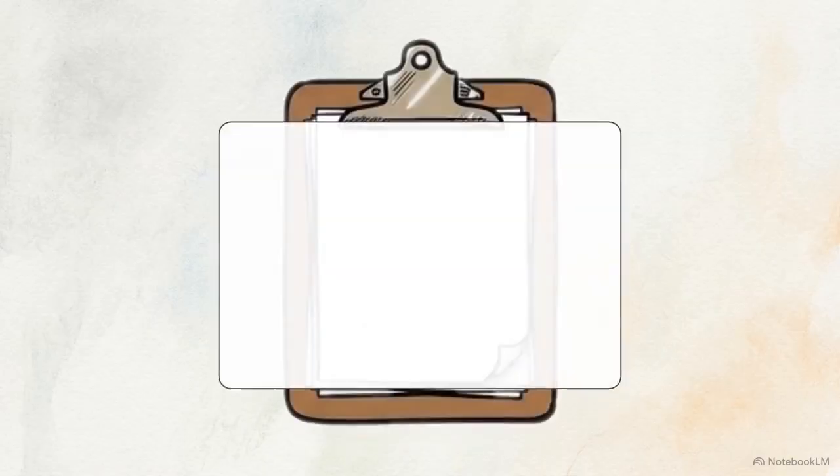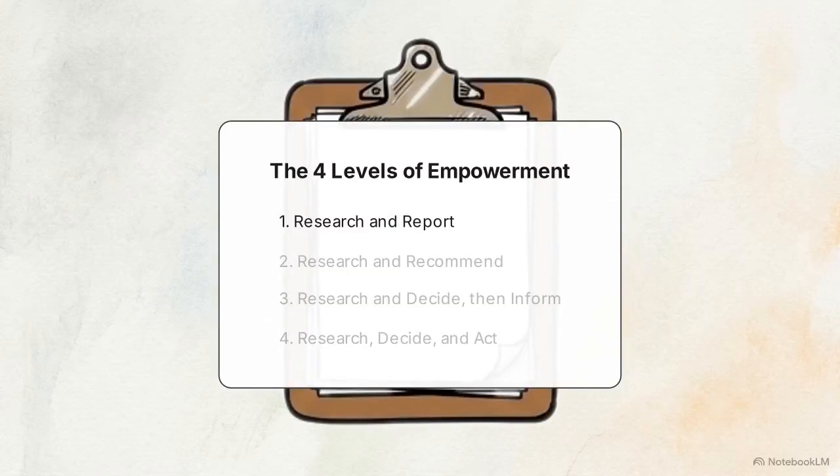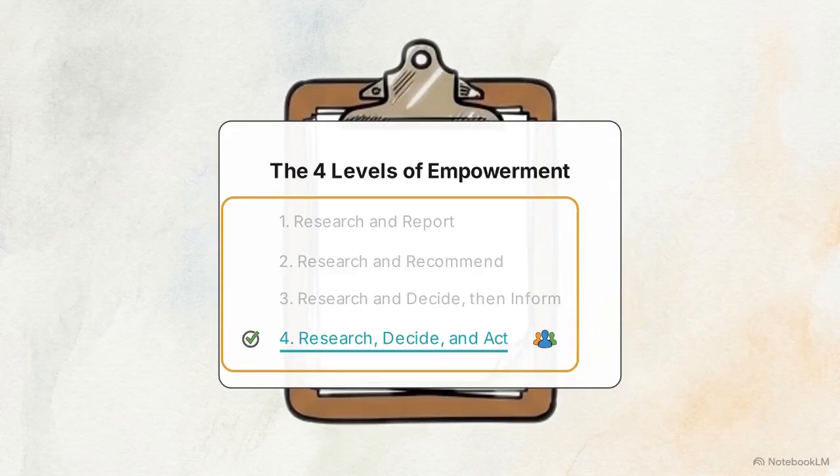Step 2. Define the authority level. This list outlines the 4 levels of empowerment to prevent micromanagement. Level 1 means researching and reporting back. Level 4 means deciding and acting completely independently. You must explicitly state which level applies.